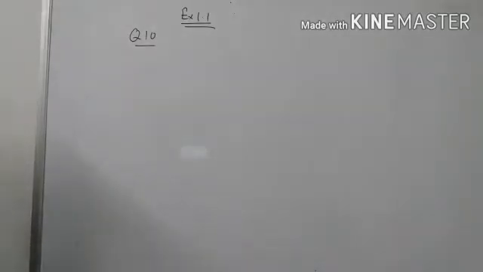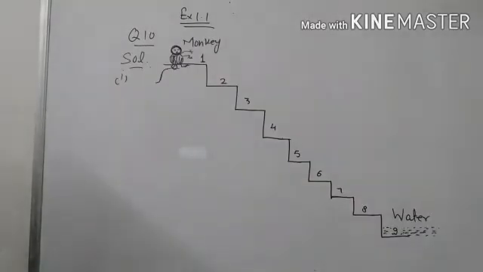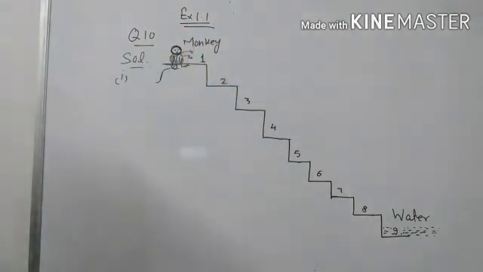Hello students, today we are going to start solution of question number 10, exercise 1.1. In this question, a water tank has steps inside it. A monkey is sitting on the topmost step, that is the first step. The water level is at the ninth step. Monkey is sitting here at first step and water level is at ninth step.